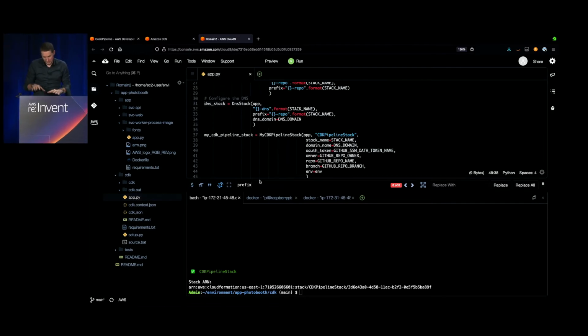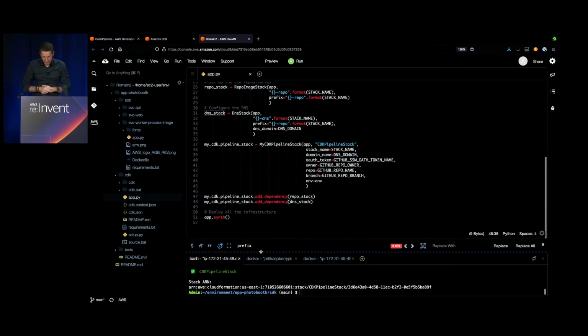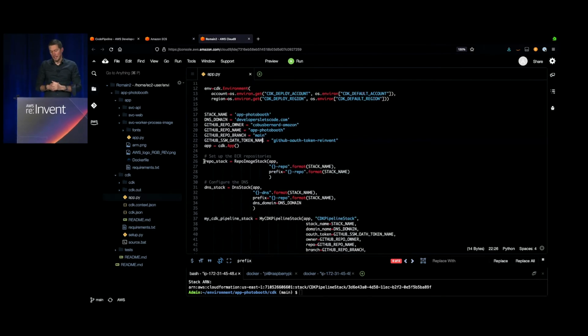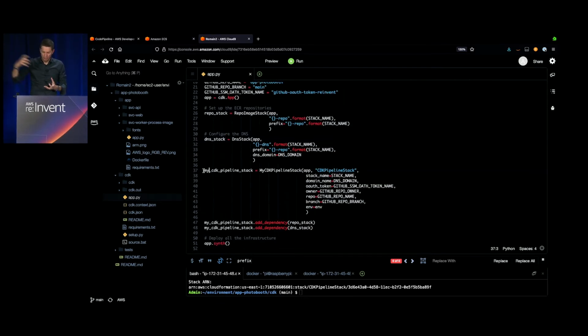So here I am on the CDK part, and the main file is app.py, where I'm going to declare a number of variables that I need to get access to my GitHub repo. So I need the owner, so that's my colleague Cobus, and the name of the repo, the branch that I want to connect, and also the token that I need for authenticating my code pipeline to retrieve the code.